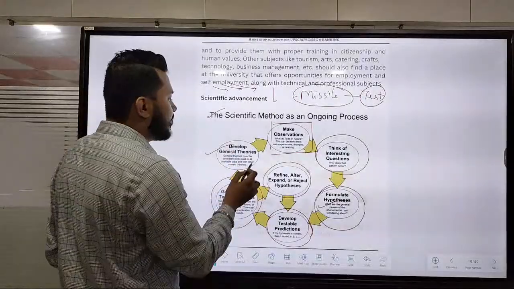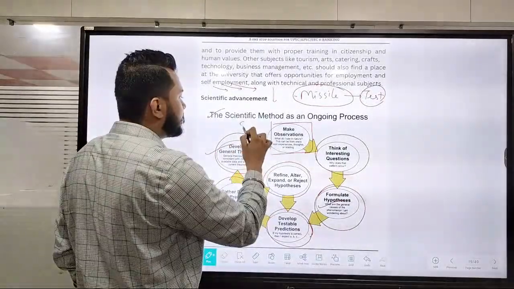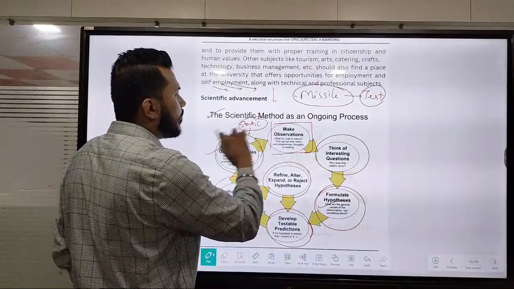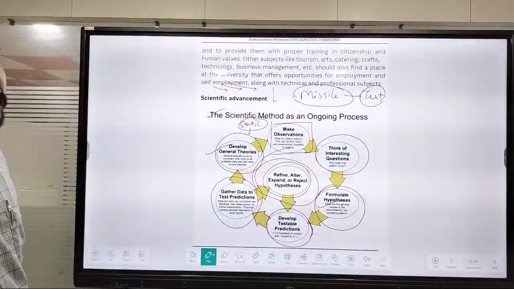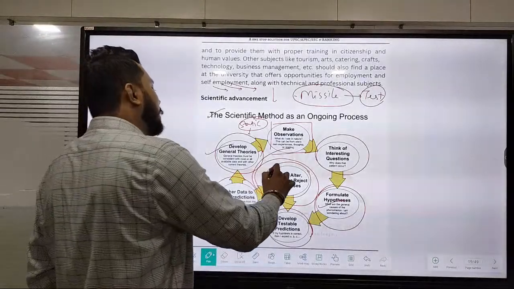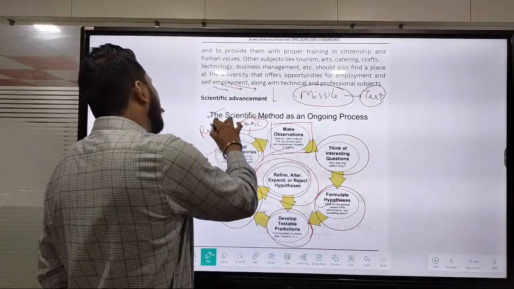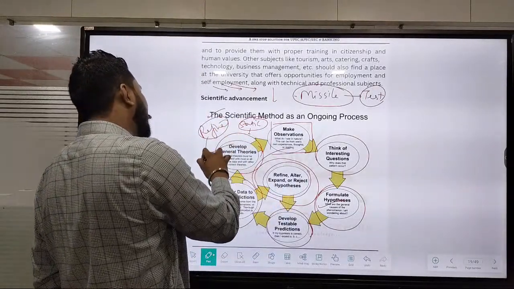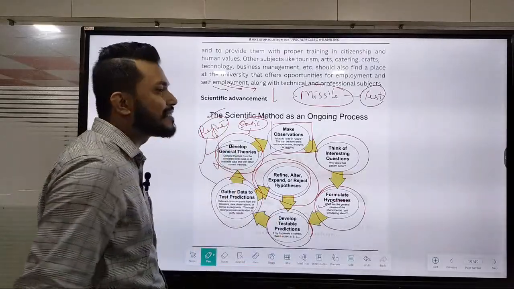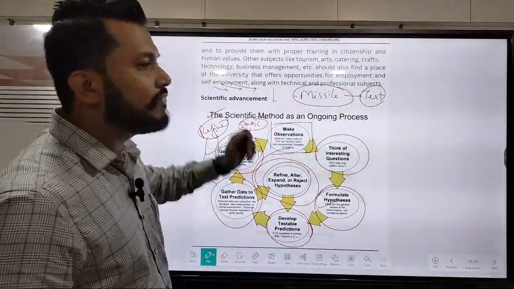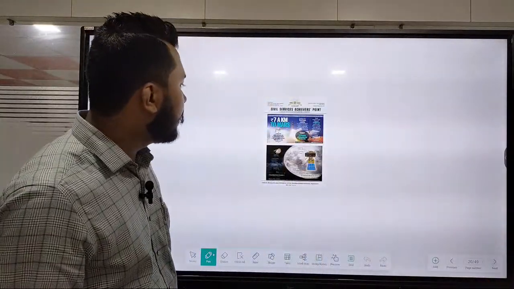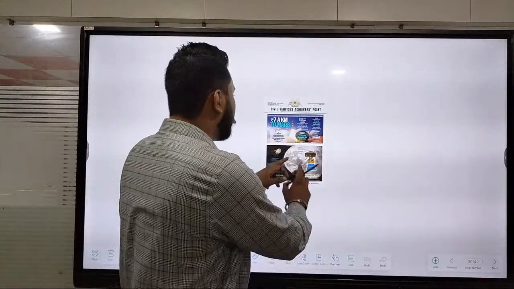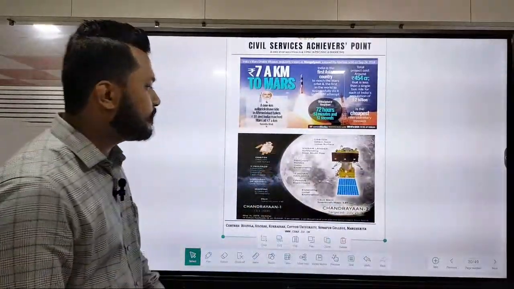Then develop general theories. Obviously it's basically something which is static. Or the last one, we will directly refine, alter, expand or reject hypotheses. That means in some cases we refine, keep what is needed, and reject what is not needed. So this tells us about scientific advancement, so that we can make our India a beautiful India in the coming time. So you can see such a number of scientific advancements that we can see.